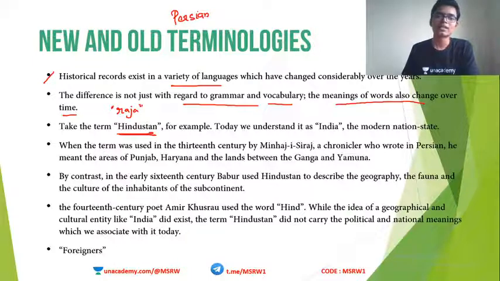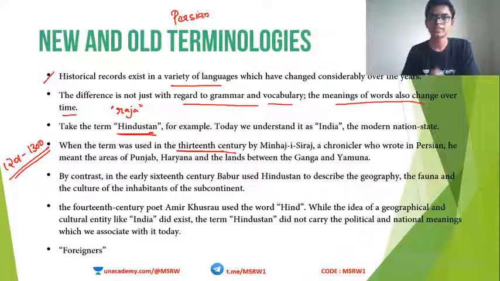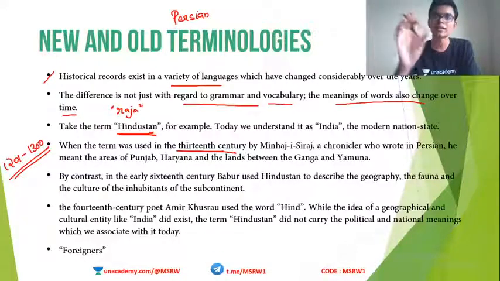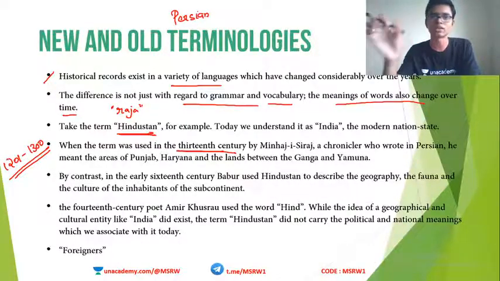But consider the 13th century. What does 13th century mean? 13th century means 1201 to 1300. This is the 13th century. In this time, during the Delhi Sultanate, what the Delhi Sultanate is and all, we will look into later. But understand, this was the time when a group of kings called the Delhi Sultanate ruled India.